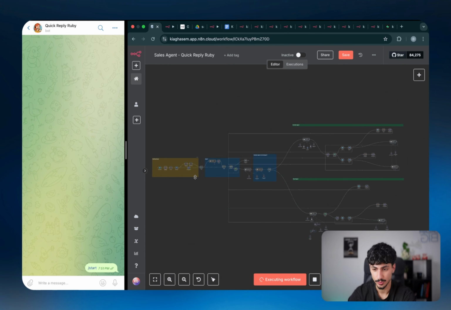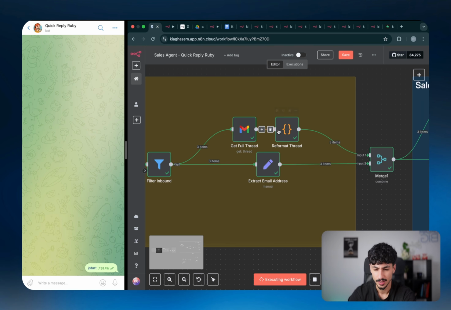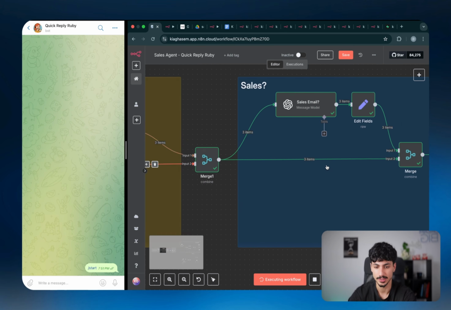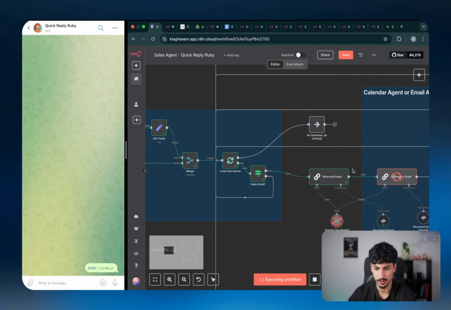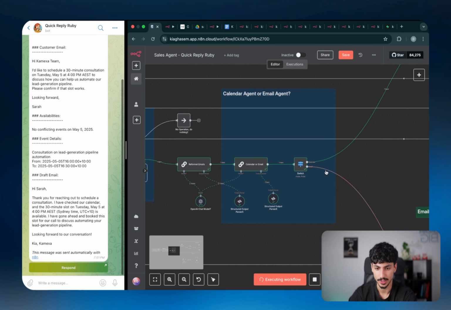As you guys can see, we just ran the workflow. What's happening is that it's recognizing that 3 emails came in. It's going up, grabbing the thread. As you can see, all 3 of those emails were new emails, so there were no previous emails. It decided whether they're sales or they're not sales. As you can see, after that, it came in and it looped over each of them one by one.